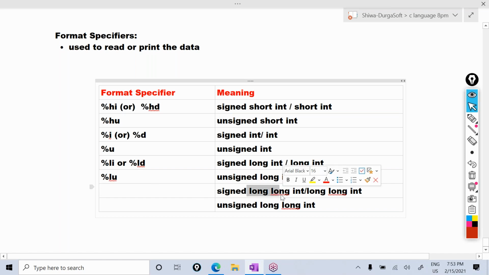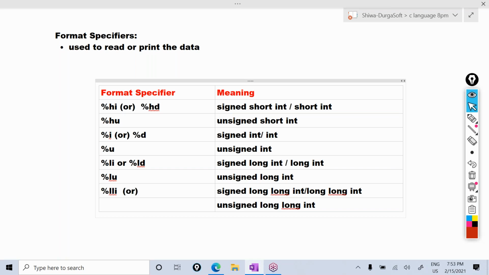For the long long int, one long L, another long L: percentage LLI, or you can write percentage LLD, long decimal. For the unsigned, percentage LLU. Okay, these are the format specifiers for the integer type.